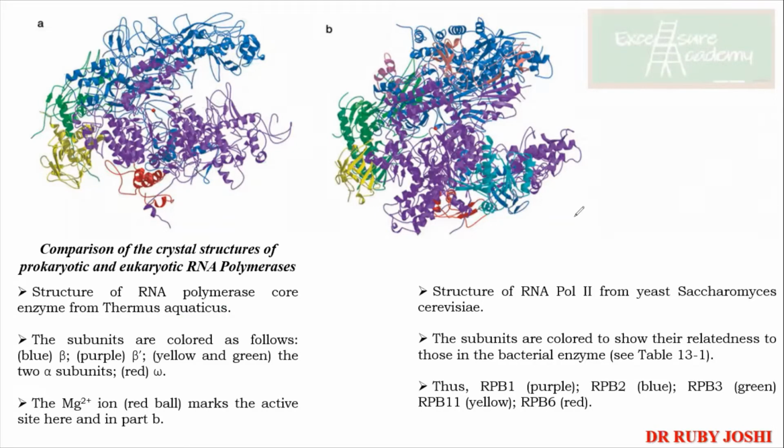I guess as a red spot. Yes, this one. Okay. So from this, you should understand that that is the active site of the RNA polymerase, where this is present. Okay, good.